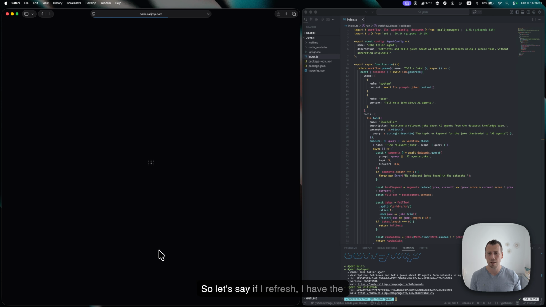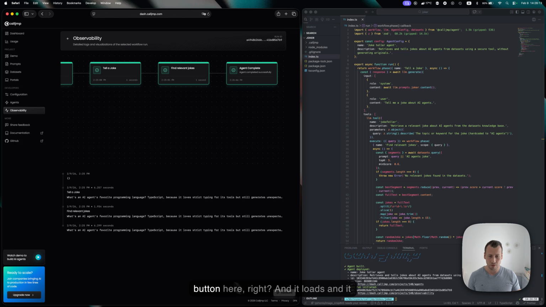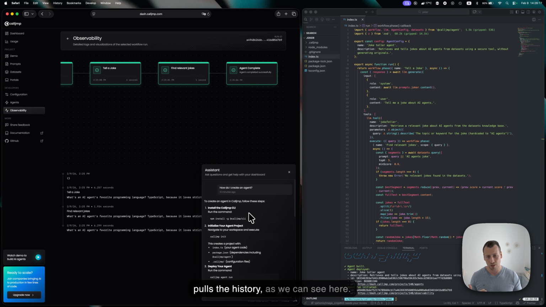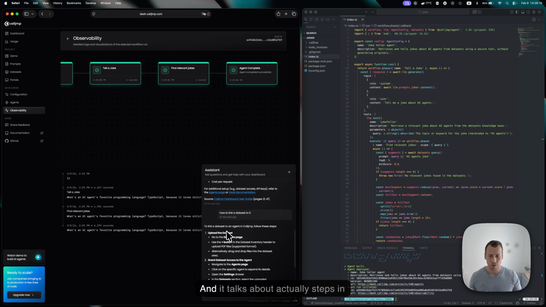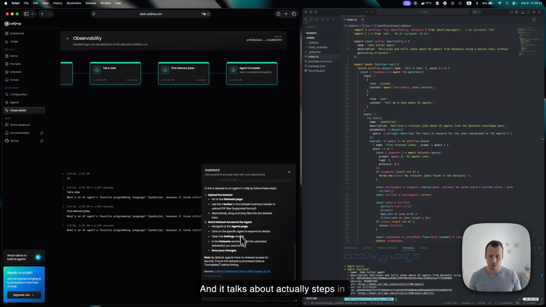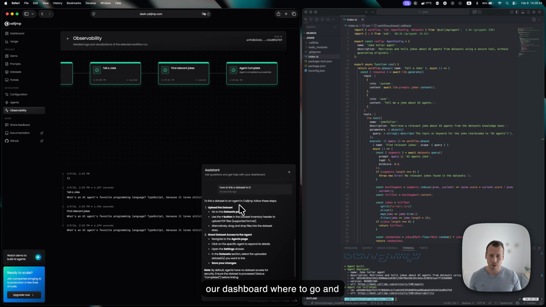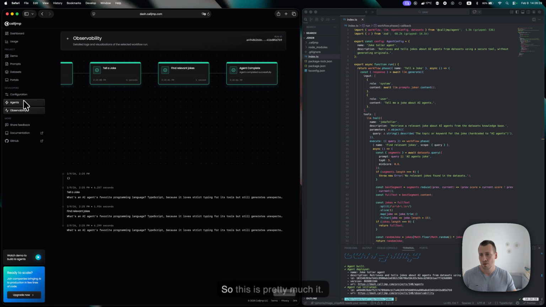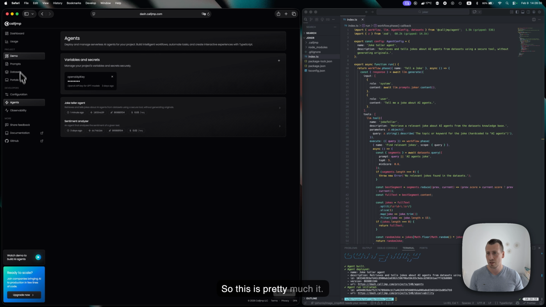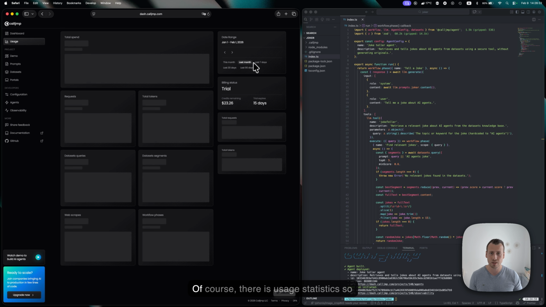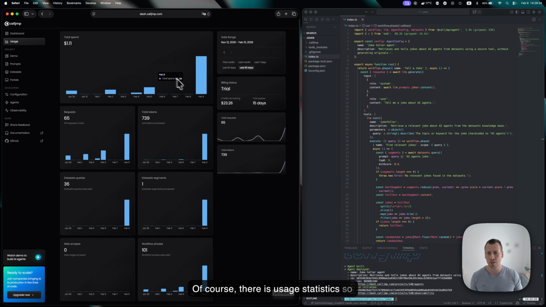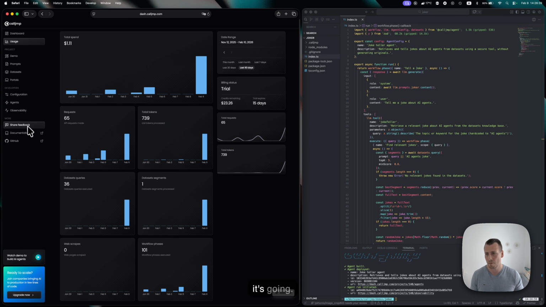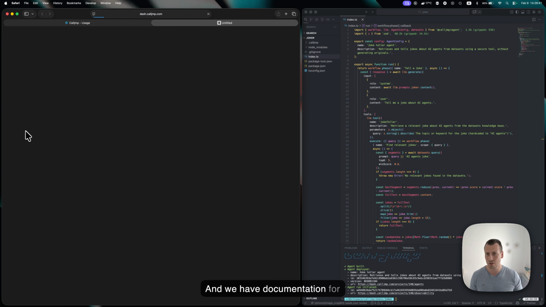So let's say if I refresh, I have the button here, right? And it loads and pulls the history, as we can see here. And it talks about actual steps in our dashboard, where to go and connect a data set to the agent and how to use it. So this is pretty much it. Of course, there are usage statistics, so you can see what's been used, how it's going. And we have documentation for developers.